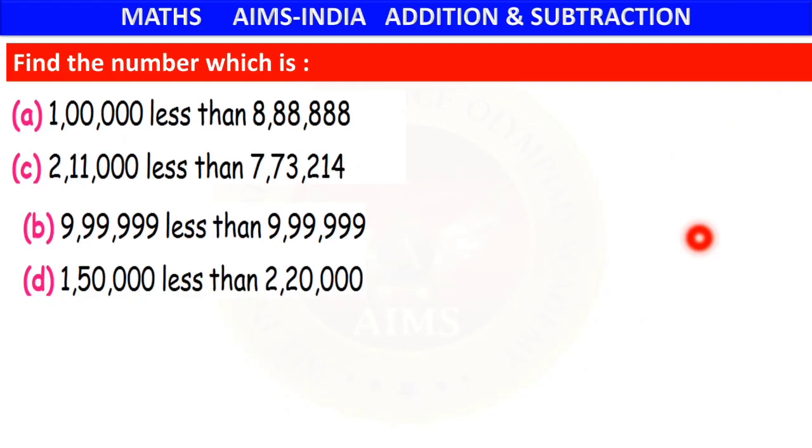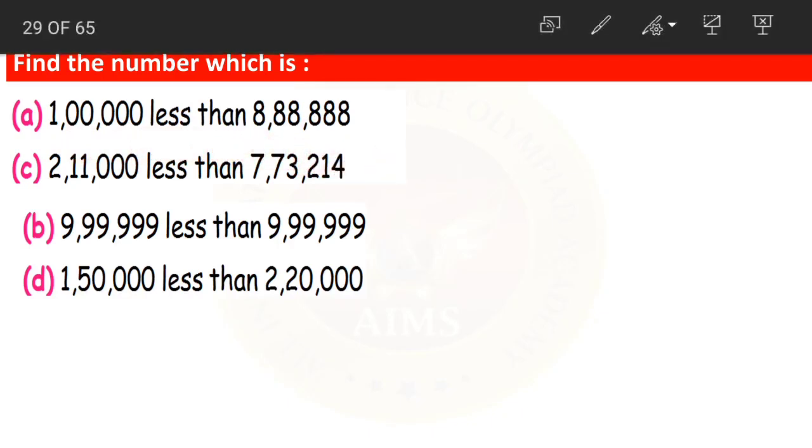So first, before going into today's topic, let us do some exercises. Find the number which is 1 lakh less than 8,88,888. If you remember children, we have done same problems in addition, right? Where we have done a number which is more than something. So here they are asking us to find a number which is 1 lakh less than 8,88,888. Now how do we do that?